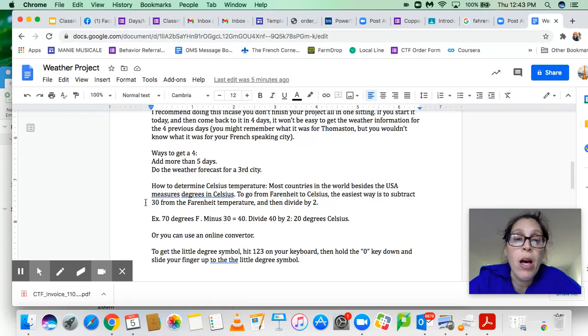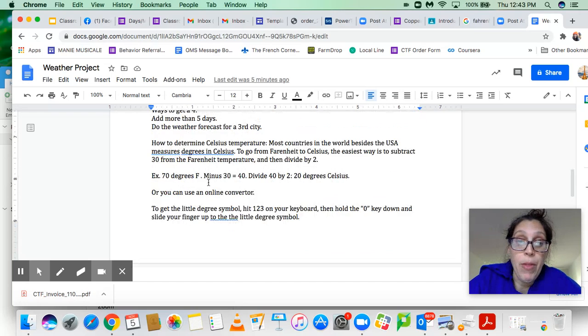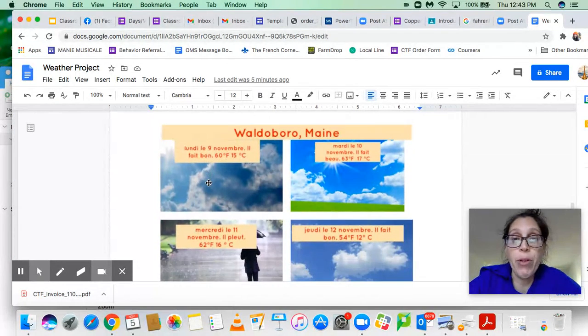Ways to get a 4: add more than 5 days. Do a 7-day forecast or a 10-day forecast for each city, or do a third French-speaking city. And here's an example where I did Waldoboro because that's where I live. So I did it for lundi, le 9 novembre, Monday, the 9th of November. I wrote il fait bon because it's going to be partly sunny. It's going to be nice.